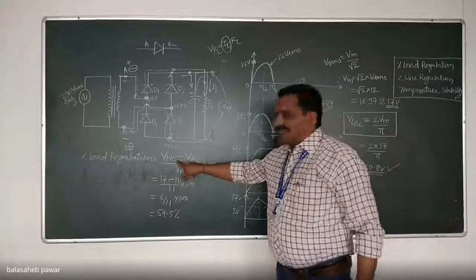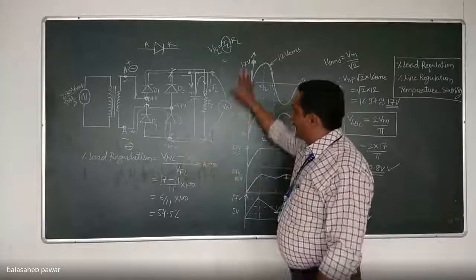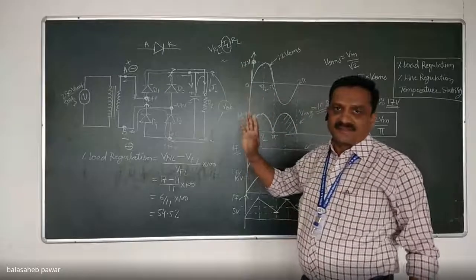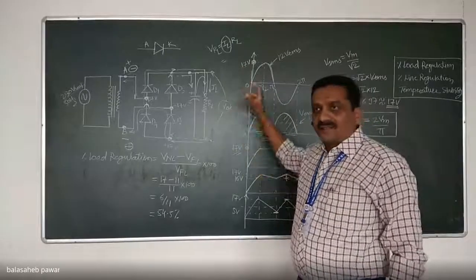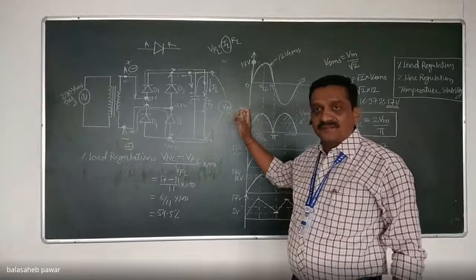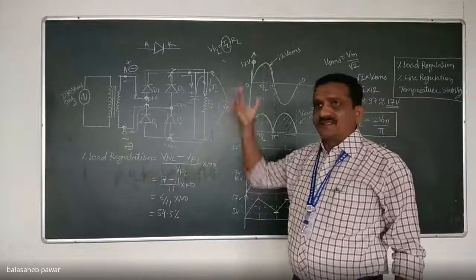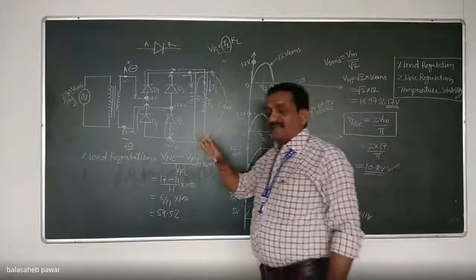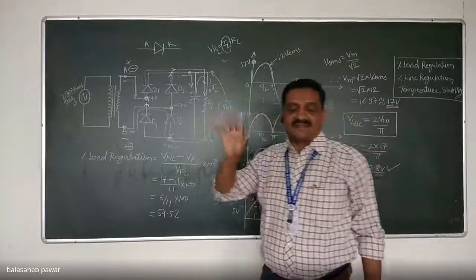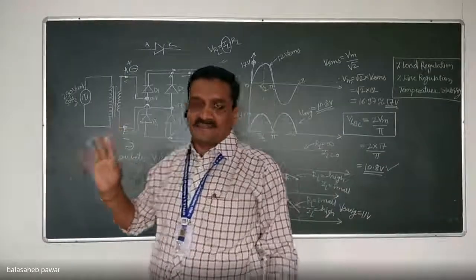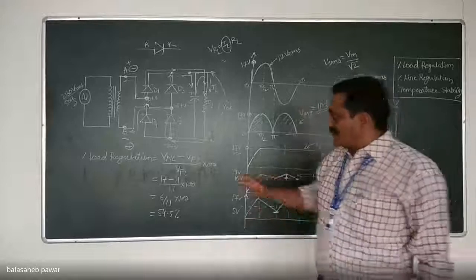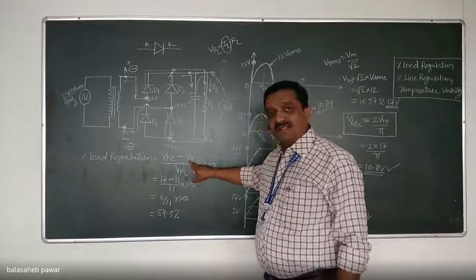See this term, voltage at no load. For example, some device is connected, and by that device its output is 17 volts, as I told. And even if I change the load current from 0 to its maximum value, if the output voltage retains constant at 17 volts and does not get disturbed, then voltage at full load will remain 17.